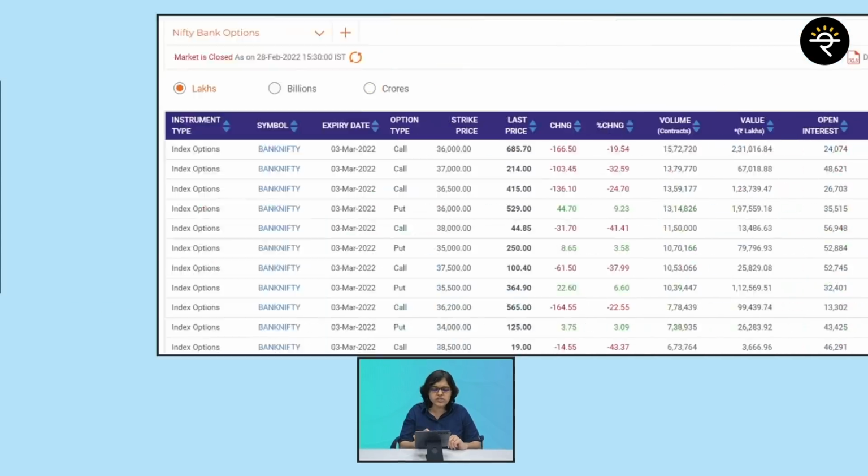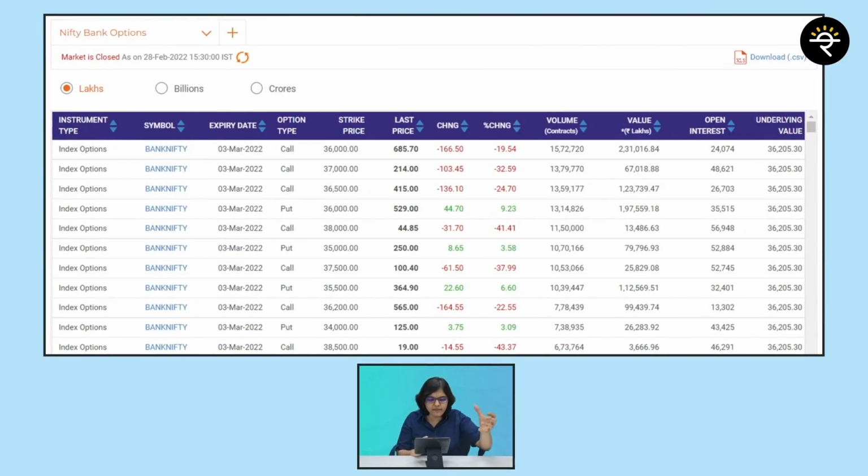You can also see on this specific image that there are so many options in index options. How come? Because there are multiple strike rates which you can see on the screen. Again, you have types, which are call and put. We have different strike prices. Some will be ITM, some will be OTM, some will be ATM. And all these things I have explained in detail in my futures and options course.